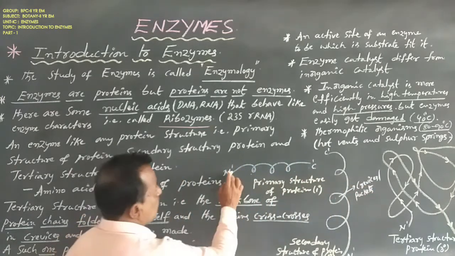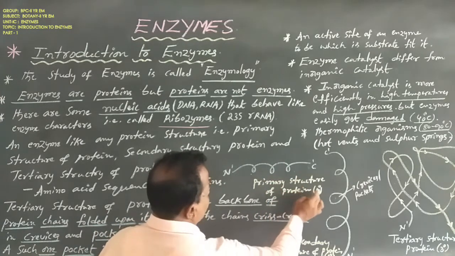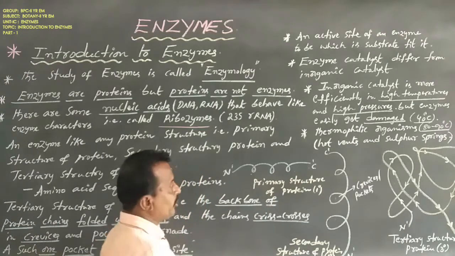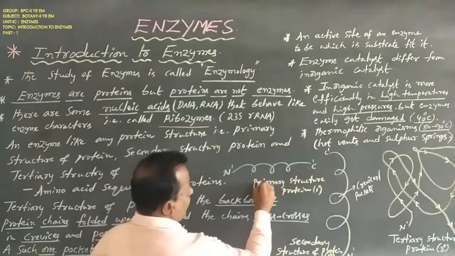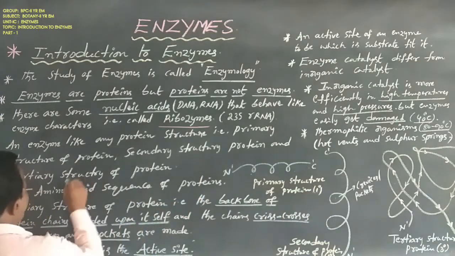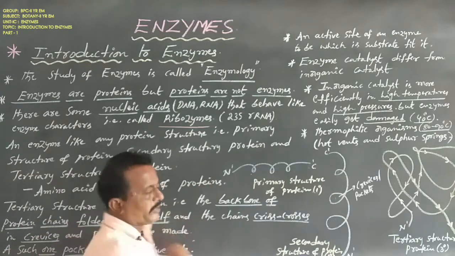So this is the primary structure of protein, the symbol is 10. The best example is the amino acid sequence of proteins.